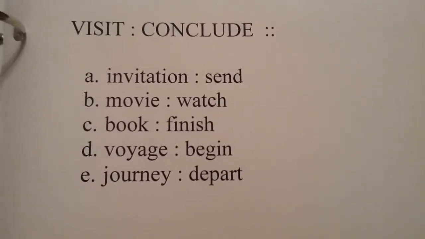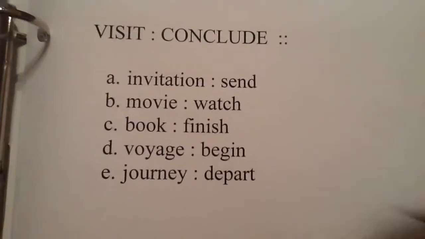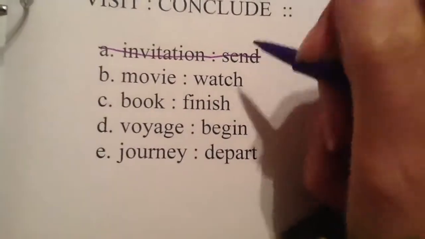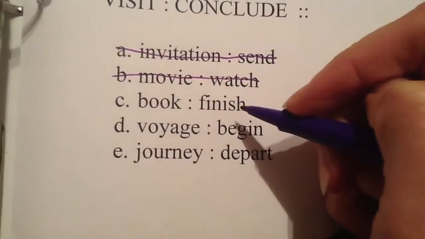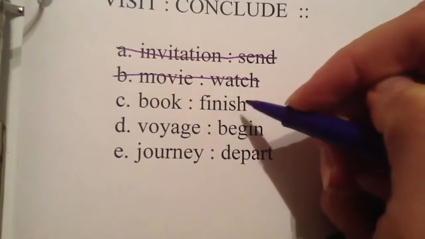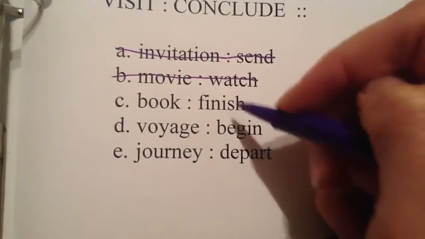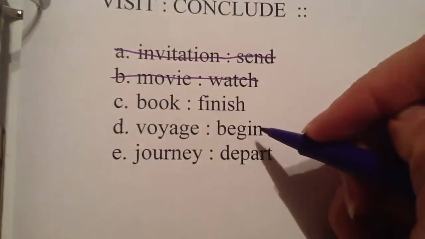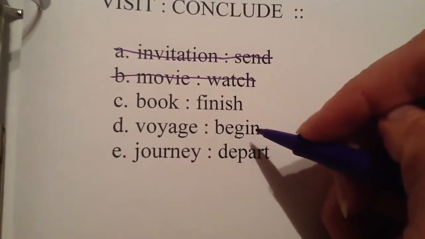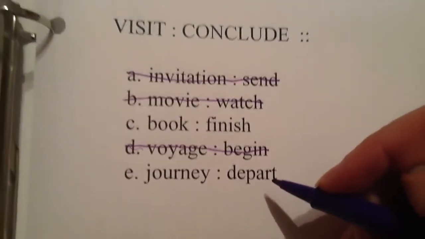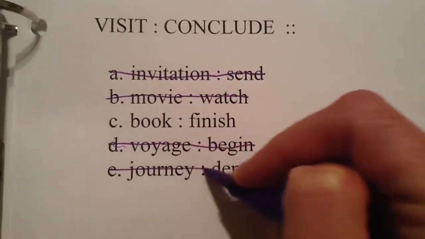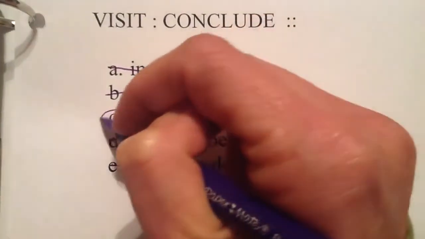When an invitation is over, it will send. That doesn't quite work. When a movie is over, it will watch. Also does not work. When a book is over, it will finish. Ooh, that sounds good. Let's keep checking because we always want to make sure our best choice is the one we're picking. When a voyage is over, it will begin. That doesn't work because that's the start, not the end. When a journey is over, it will depart. That also does not work. So, our choice here is letter C.